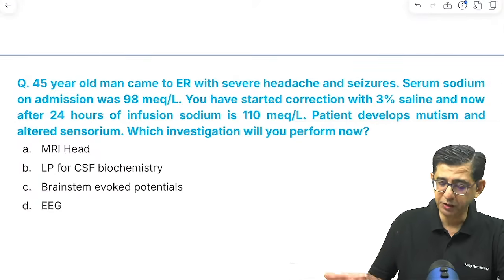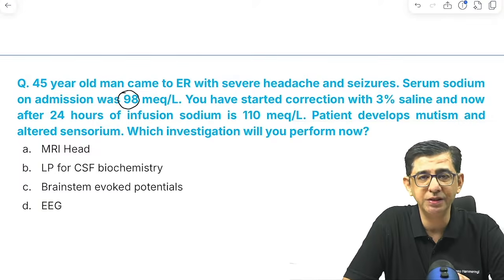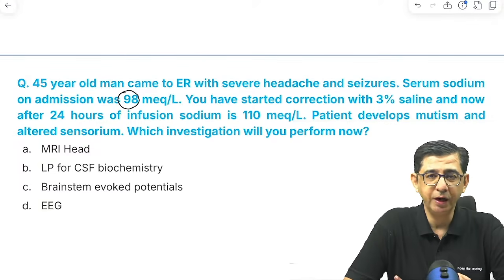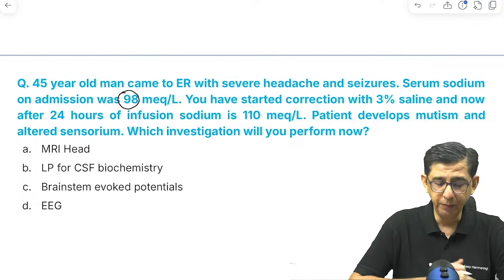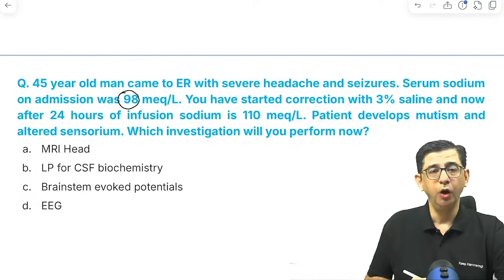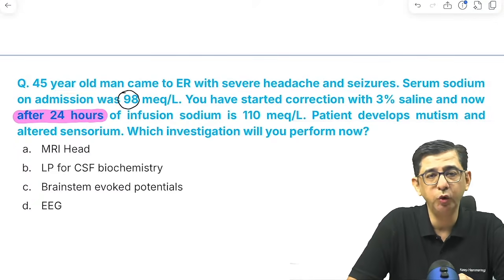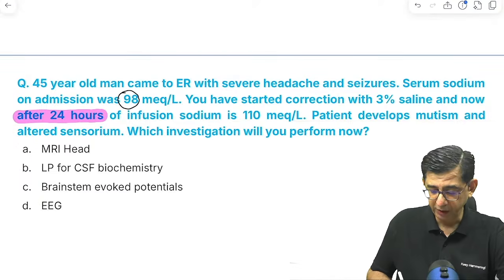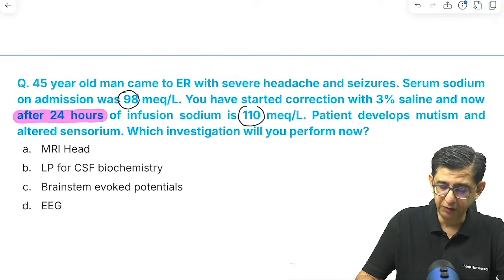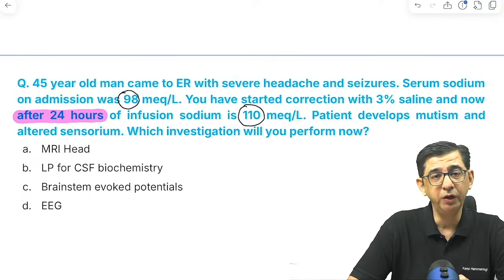There would be a patient who has low sodium on admission. He had development of seizures. You have given correction with hypertonic saline after 24 hours. Remember, osmotic demyelination syndrome does not happen suddenly. Osmotic demyelination syndrome manifestations will develop after 24 to 48 hours, where stroke-like manifestations would be present. So what happened in this case was that the sodium was elevated from 98 to 110. That would be a mathematical increment of 12 points.